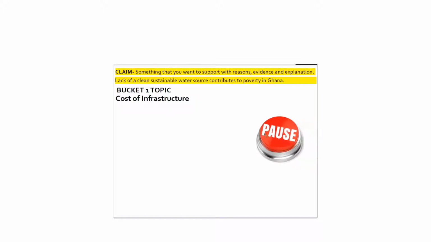Okay. Now I'm going to choose my first bucket. The one that I'm going to write about today is cost of infrastructure. You can choose to write about a different bucket, but I'm just going to write out my bucket topic, cost of infrastructure. That's the next thing I'm going to do. So why don't you pause really quick and go ahead and choose which bucket you would like to use today.